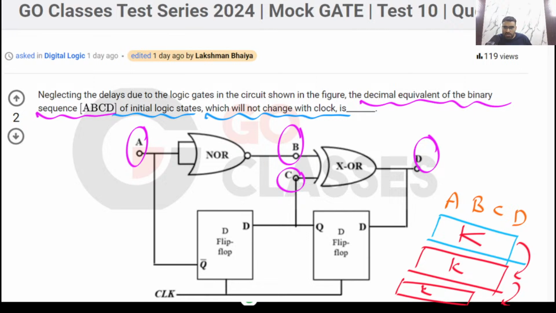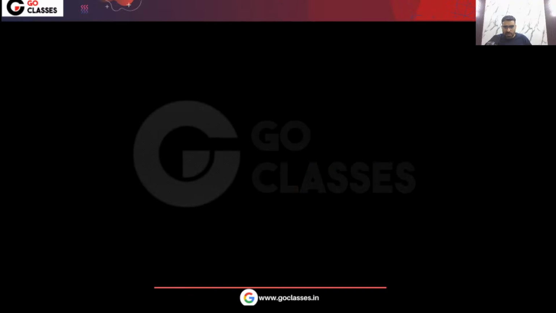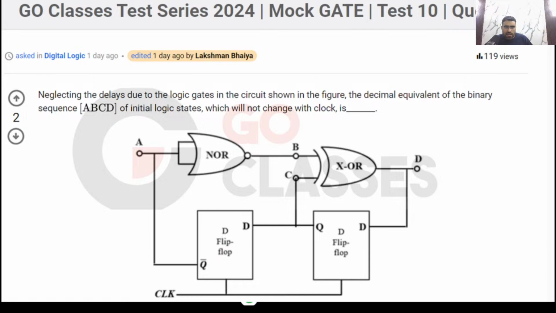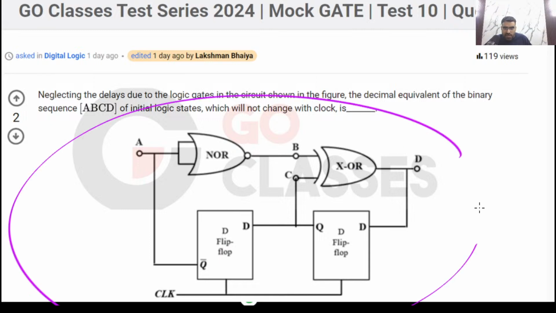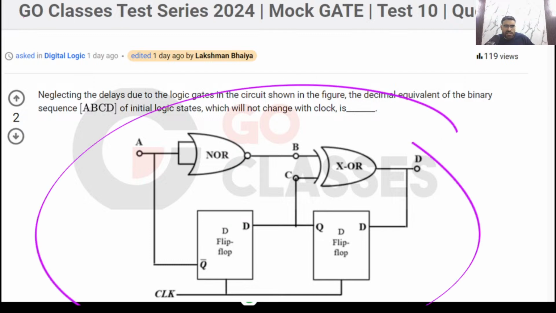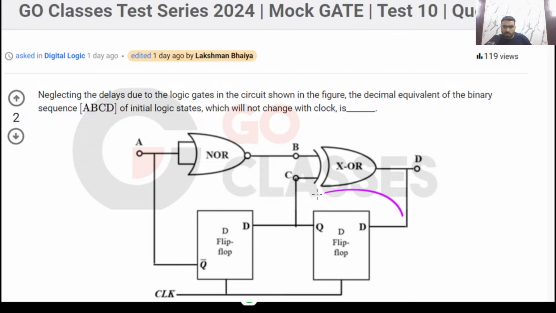I hope you understood the question. The question is asking what sequence of ABCD you take such that if you apply the clock, that initial sequence of ABCD will not change. Now let's solve this. The question is actually very simple. Remember one thing: whenever a sequential circuit is given to you, and this is a sequential circuit, here you have two D flip-flops. Whenever a sequential circuit with flip-flops is given to you, just make the state table.